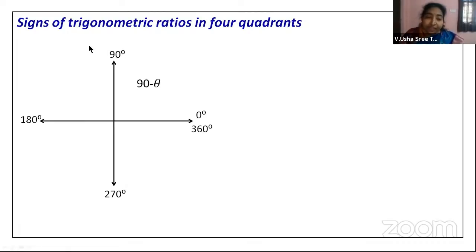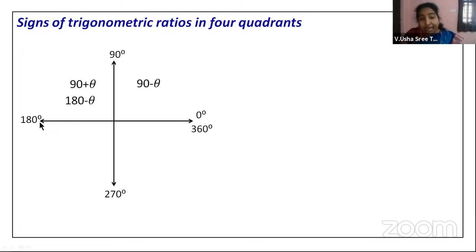Okay. Now, if we go to the second quadrant, it will be more than 90, right? So we will take it as 90 plus theta in this quadrant. At the same time, the angle will be less than 180, so we will represent it as 180 minus theta. All right, children. Now, quickly, we will see the third quadrant.